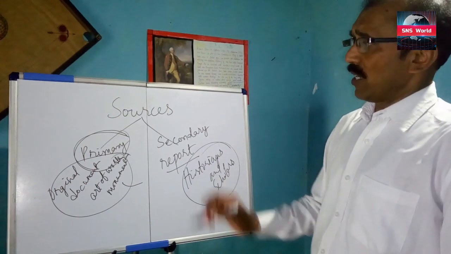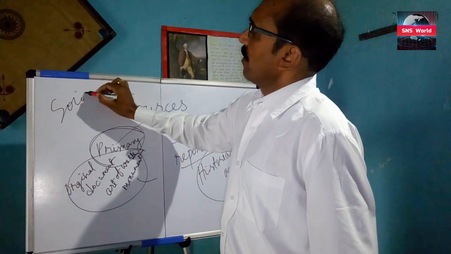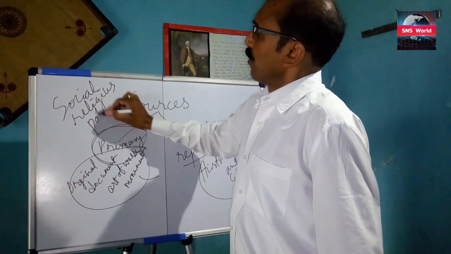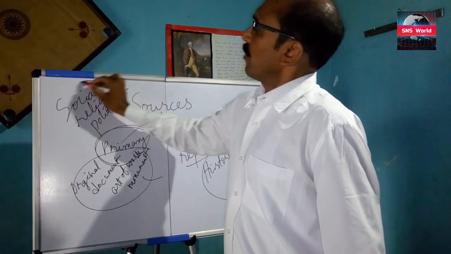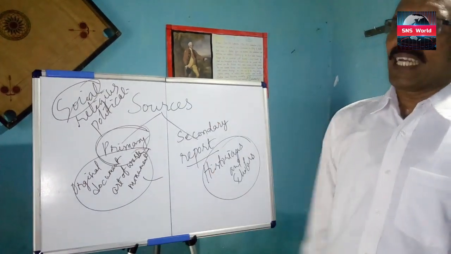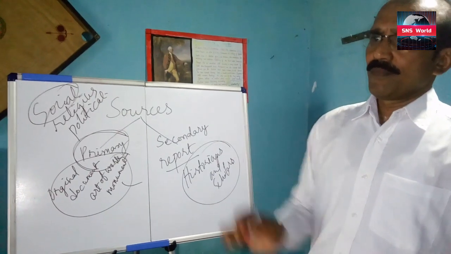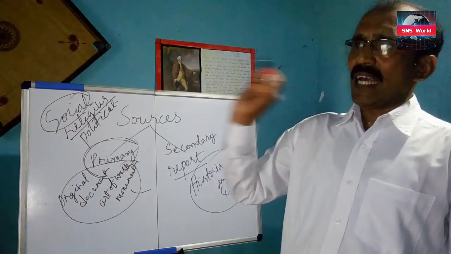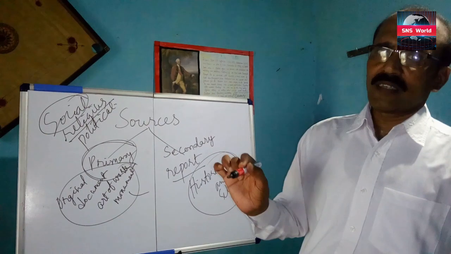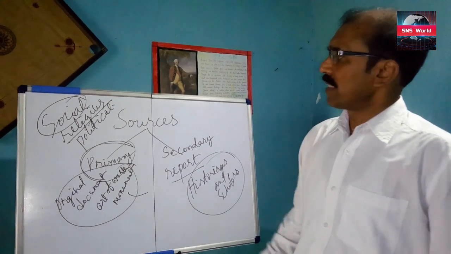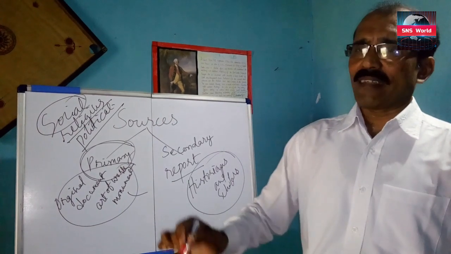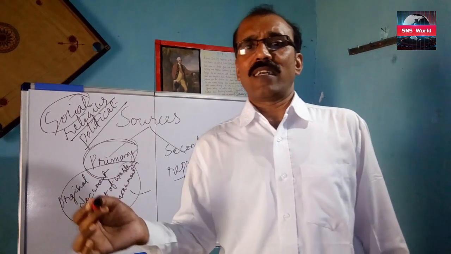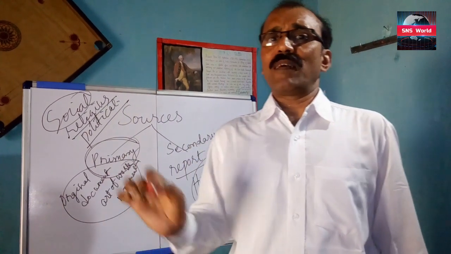And what things changed in the modern world? Social, religious and political. Social: their living pattern changed. How to live in peace, they were thinking about. And religious: people were not believing superstitions. They found out the truth. And political means the art of governing. Many philosophers gave views about politics.